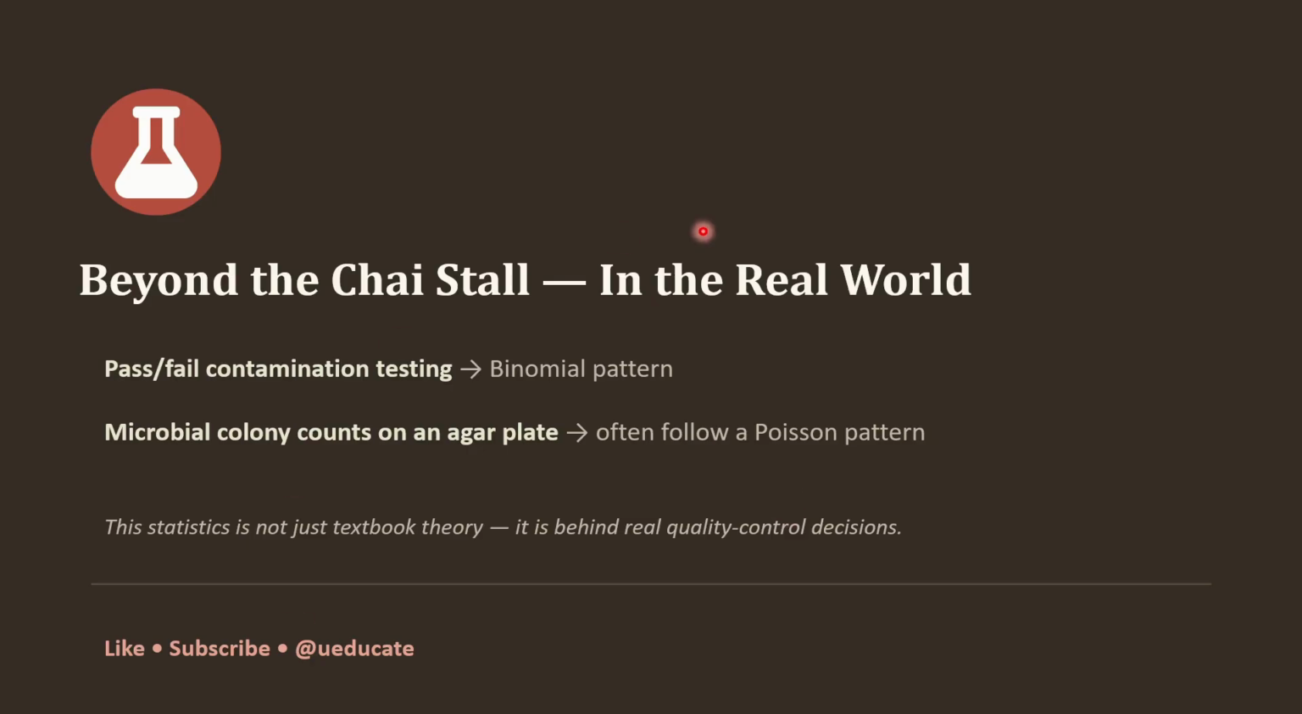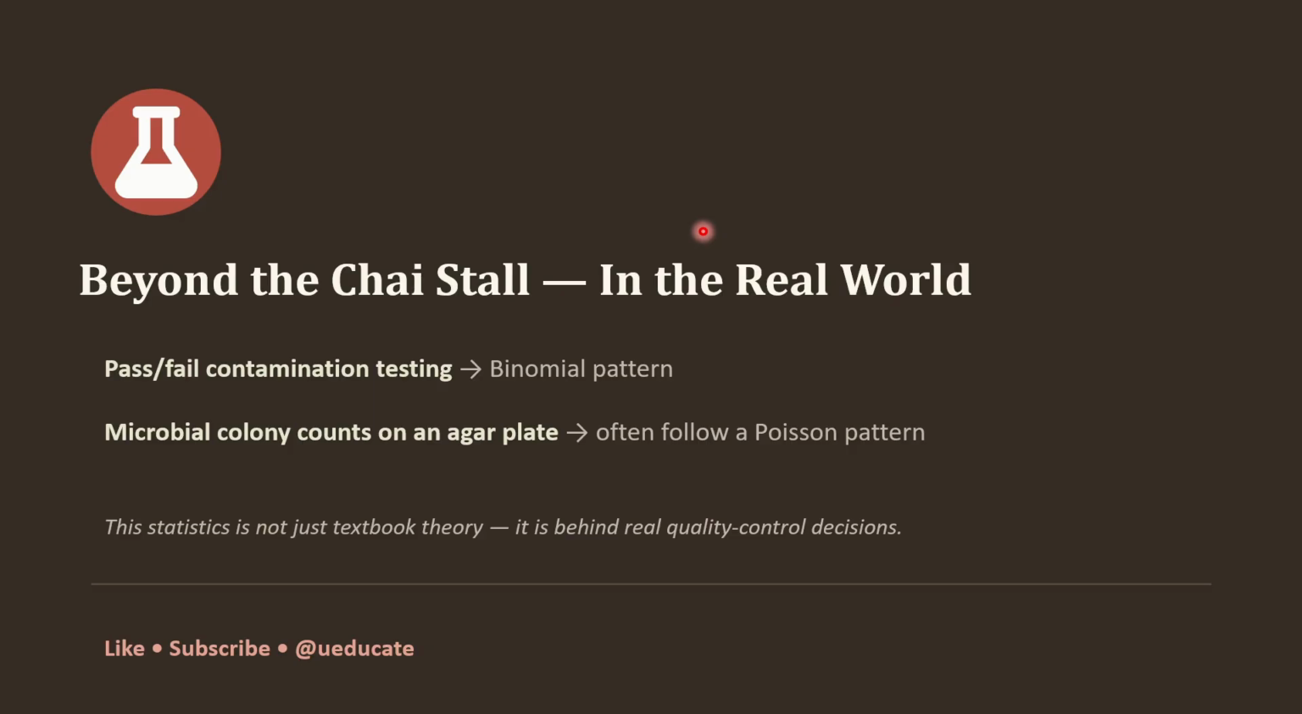So this is not only about the chai stall. Environmental testing uses the same distributions. When a batch of samples is tested for contamination and passes or fails, the result looks a lot like a binomial setup. When microbial colonies on an agar plate are counted, these counts often follow a Poisson pattern. So this stats is not just textbook theory, it drives real quality control decisions.